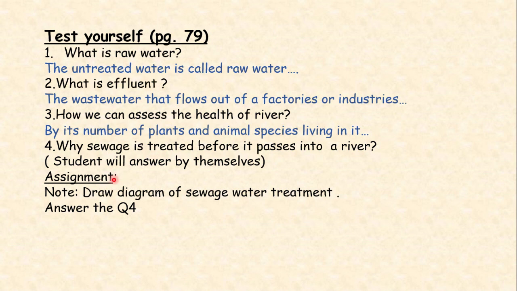So the assignment at the end of this lesson is number 1. You have to draw the diagram of sewage water treatment that we have discussed, and this is also given in your textbook. You have to practice the diagram of sewage water treatment, and the second task is you have to answer the question. The answer of this question is hidden inside the lecture. So you have to listen to your lecture carefully and then you have to submit your work.